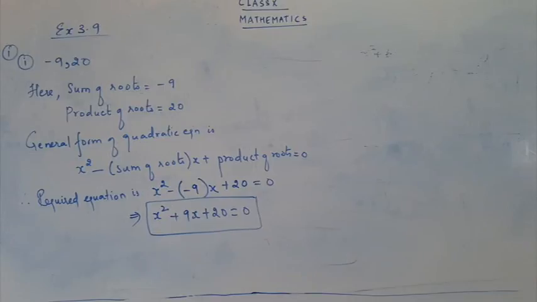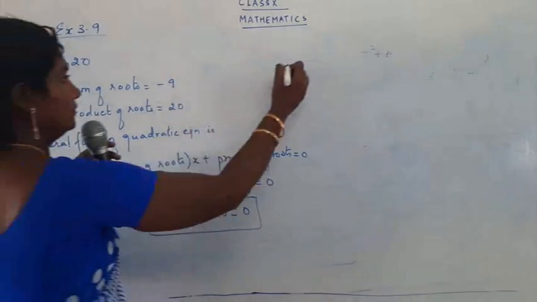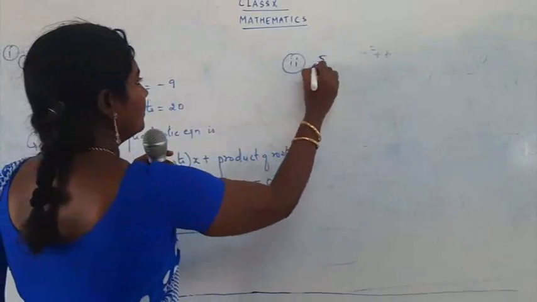So we have completed the first subpart. Let's go for the second subpart. You see the second subpart, children? The second subpart is 5 upon 3, comma 4.